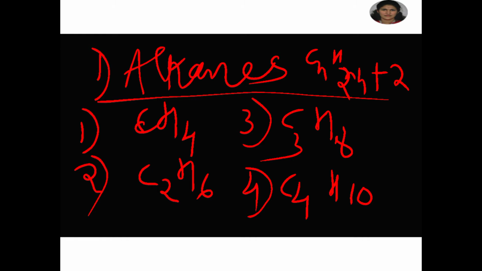We can write the general formula of alkanes, and it is obtained using the homologous series. What is homologous series?